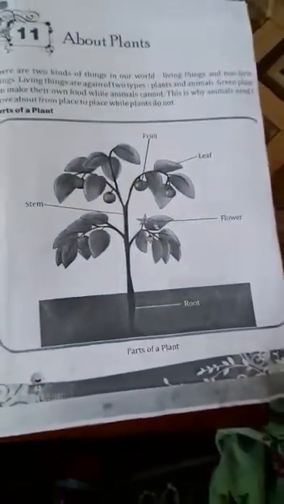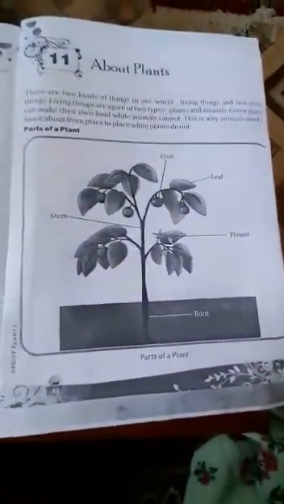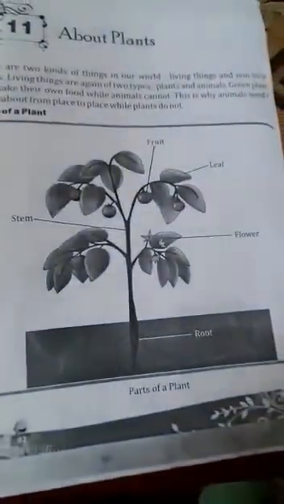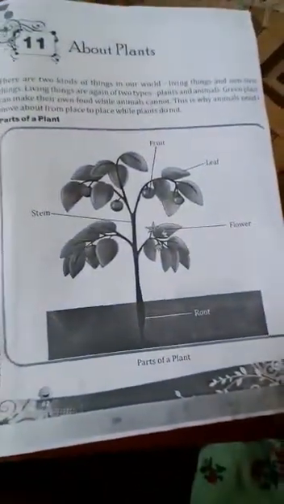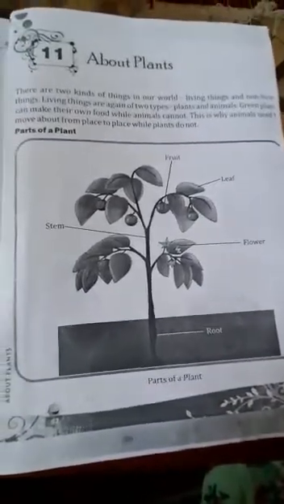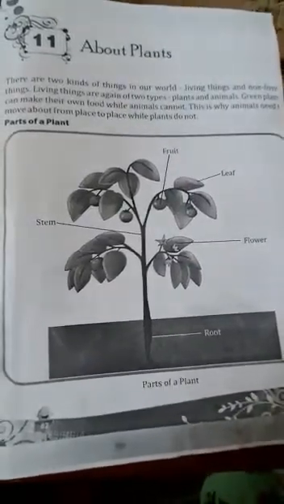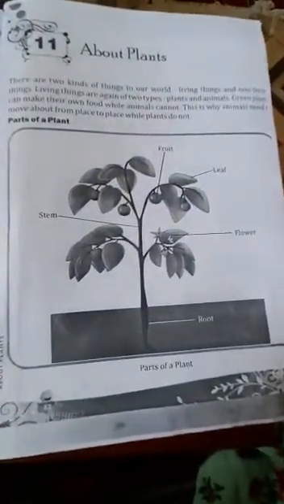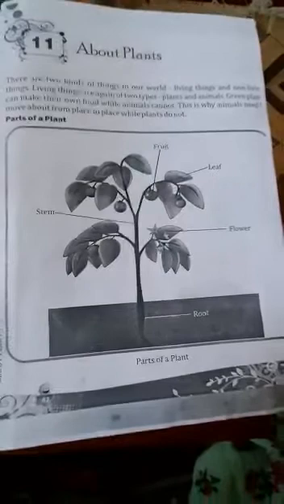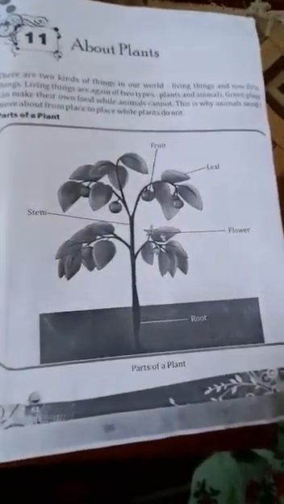Okay, and green plants like a tree, all the green plants like tree, flowers, they are plants, and we have animals like dog, cat. All these are the animals. Okay, children. And green plants can make their own food. Green plants can make their own food, but animals cannot make food for themselves. Okay, and that is why animals need to move to search food from one place to another place, while plants do not move.